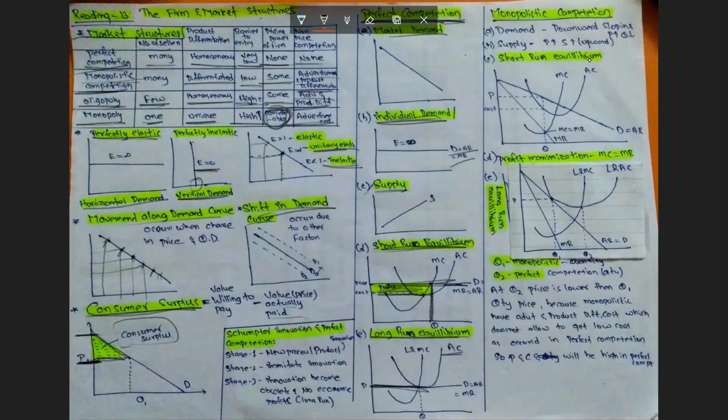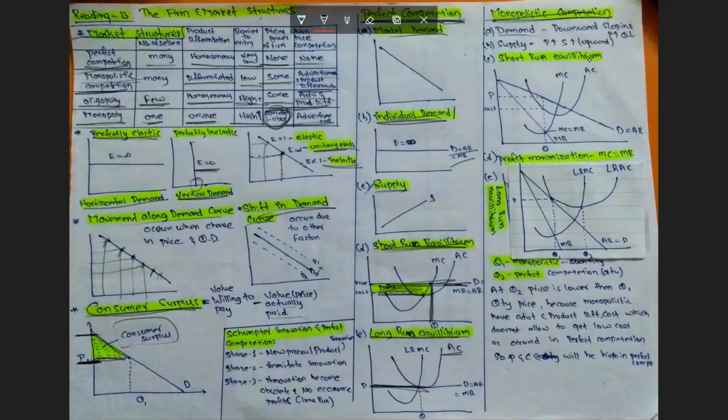So let's move on to monopolistic competition, where demand is downward sloping. That is, when the firm wants to sell more quantity, it will reduce price, and when the firm increases its price, the quantity demanded will reduce. Supply is upward sloping because when the market price is high, the supplier wants to produce more, and vice versa.